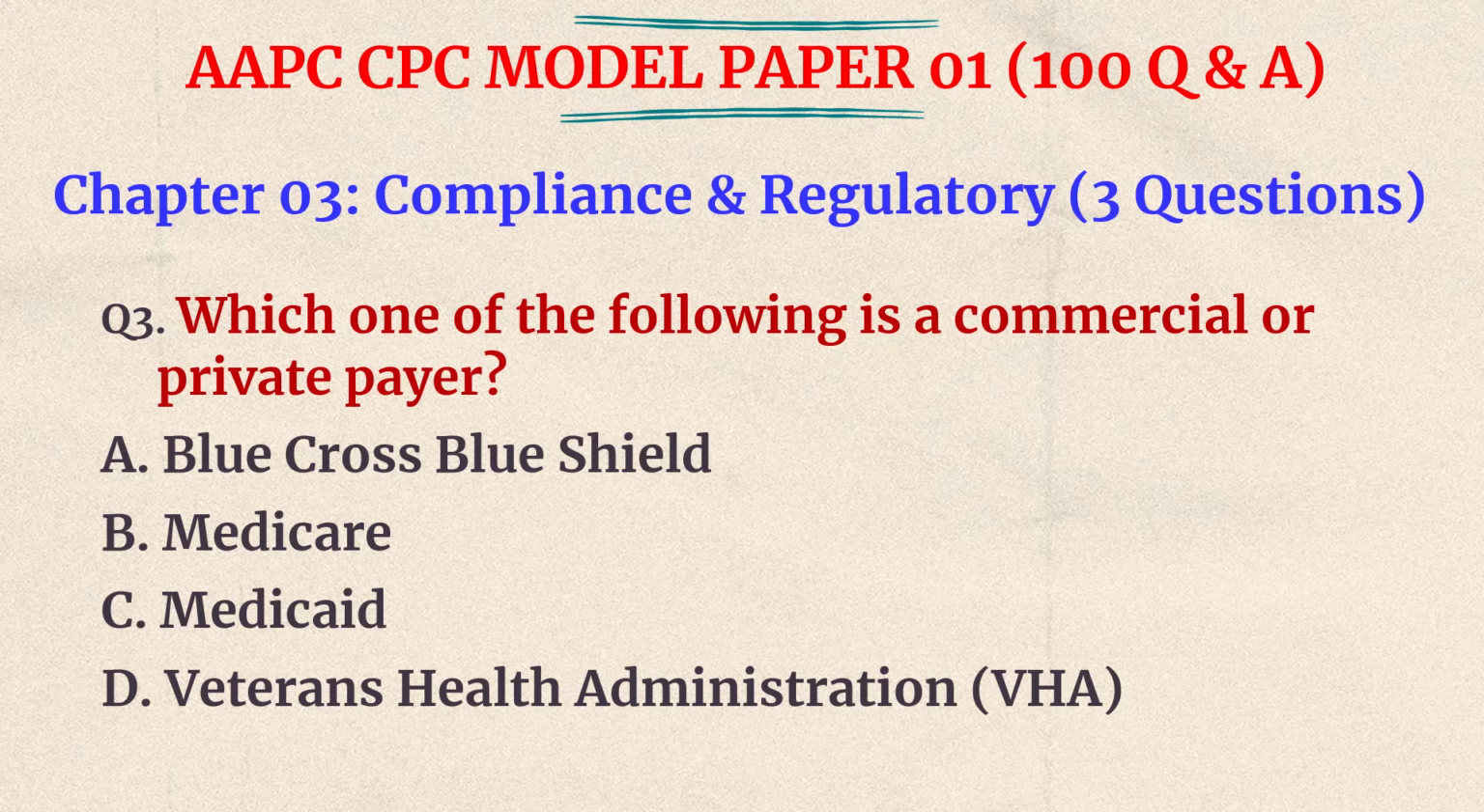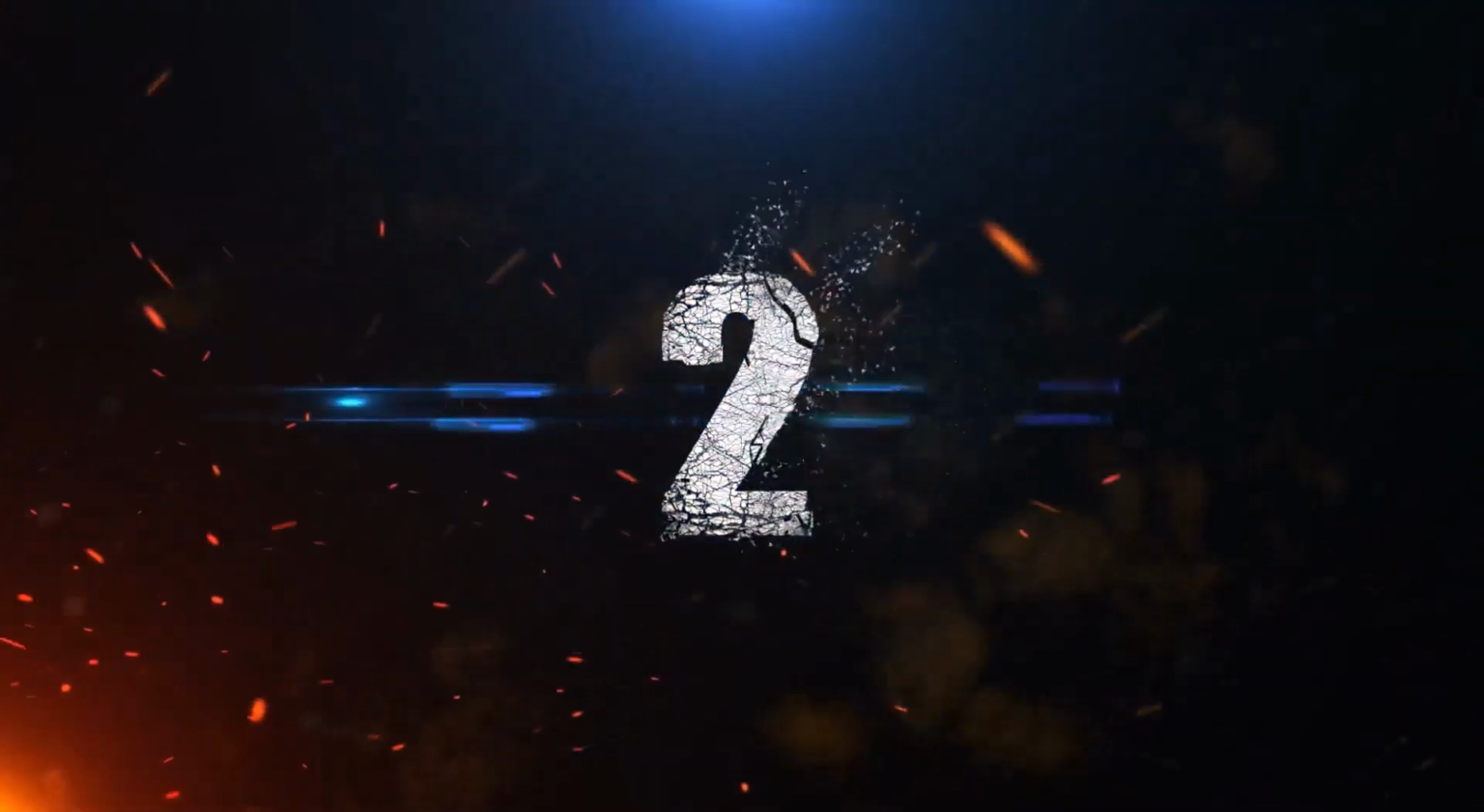Question number 3 of chapter 3. Which one of the following is a commercial or private payer? A. Blue Cross Blue Shield, B. Medicare, C. Medicaid, D. Veterans Health Administration, that is VHA. So please pause the video for a few seconds and think the answer. 3, 2, 1.